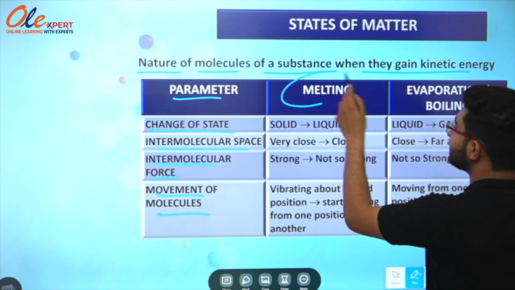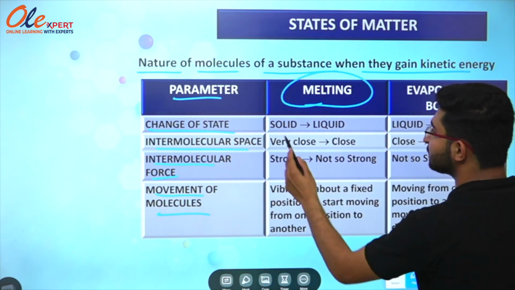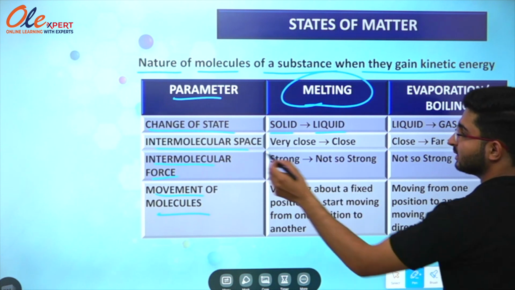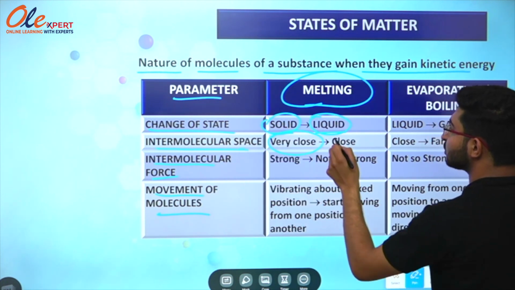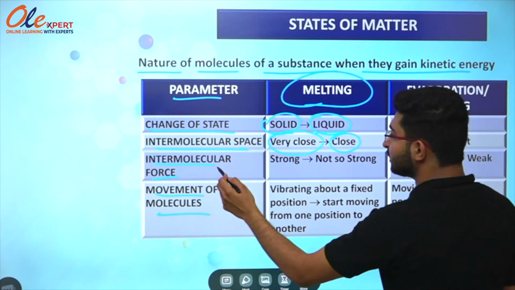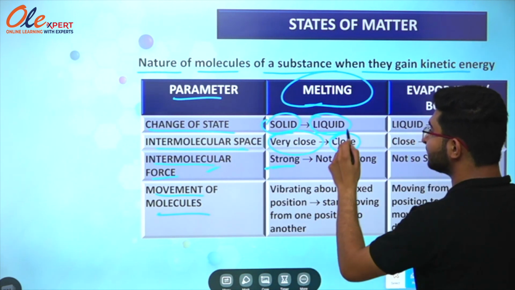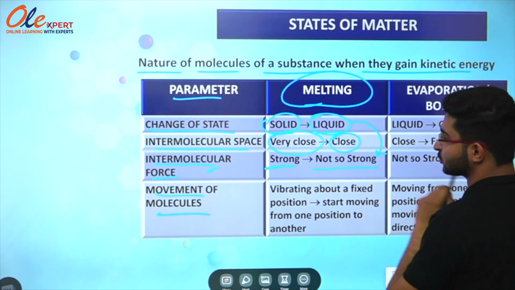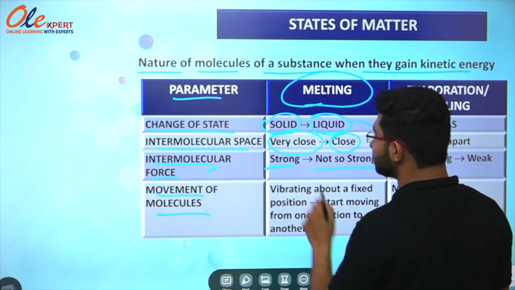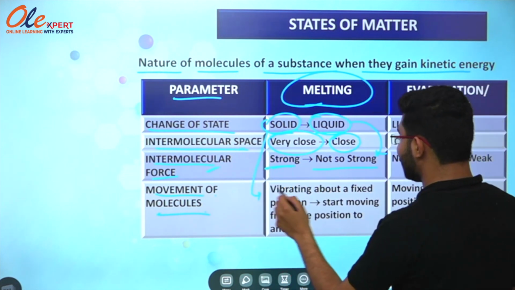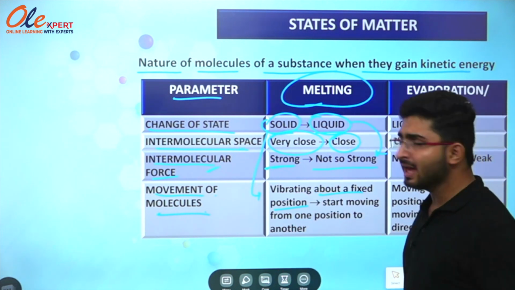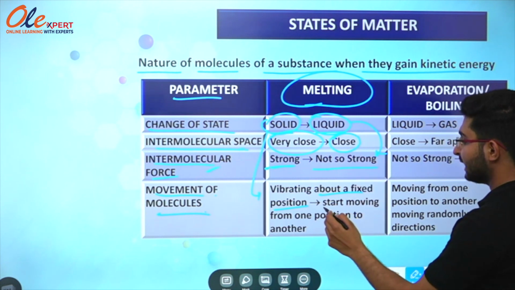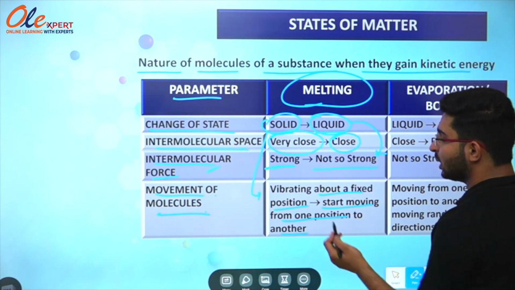So in case of melting, the process of melting, what happens? Solid changes into liquid. The intermolecular space of solid is very close and that of liquid is only close. The intermolecular force in case of solid is strong and in the case of liquid is not so strong. The movement of molecules in case of solid is vibrating about a fixed position. The molecules just vibrate at a fixed position in case of solid, and in the case of liquid, they start moving from one position to another.